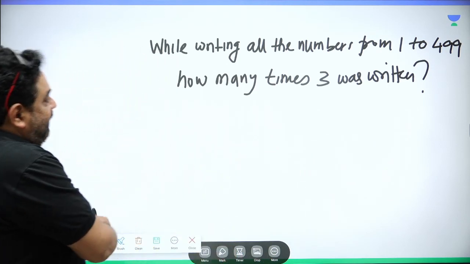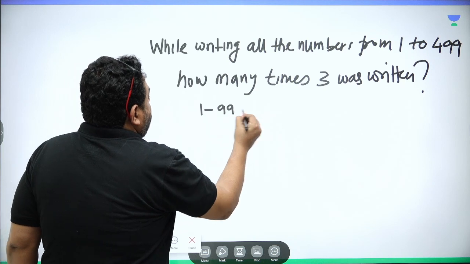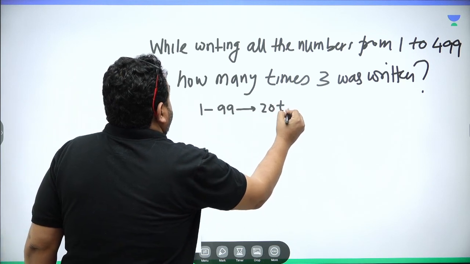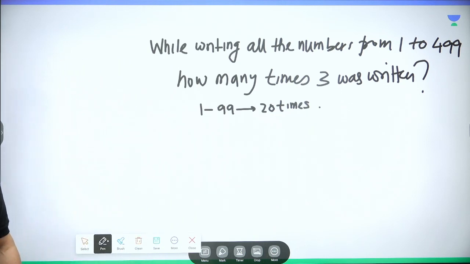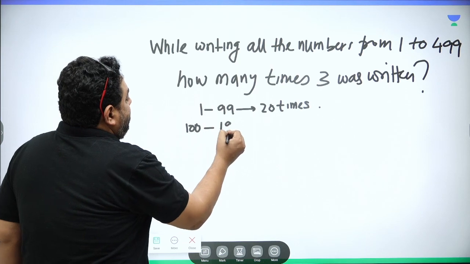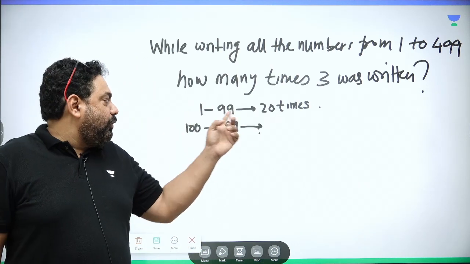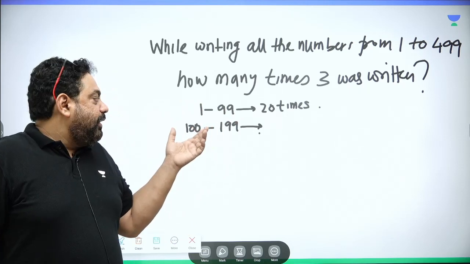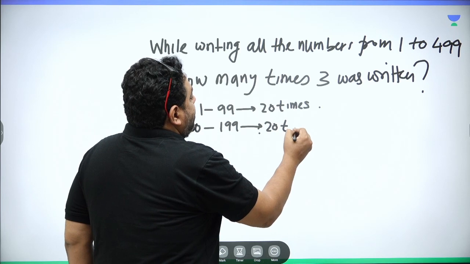We know very well that from 1 to 99, 3 is written 20 times. And if I talk about 100 to 199, obviously, it's the same case as 1 to 99, it would be 20 times only.